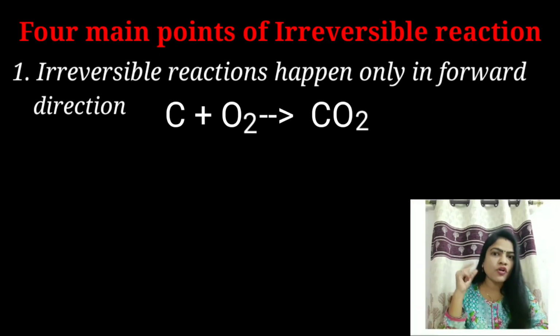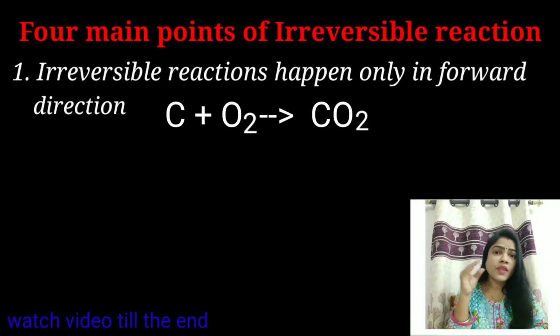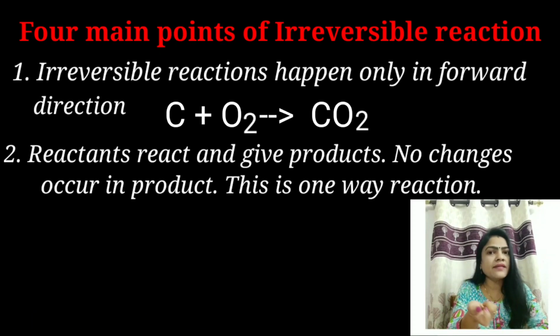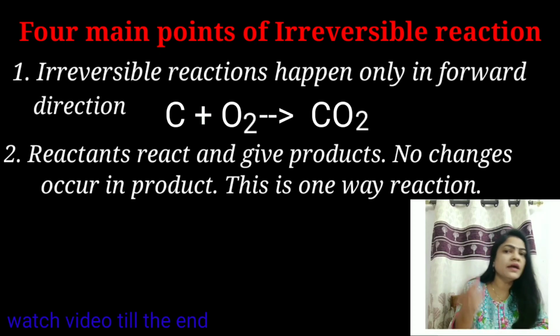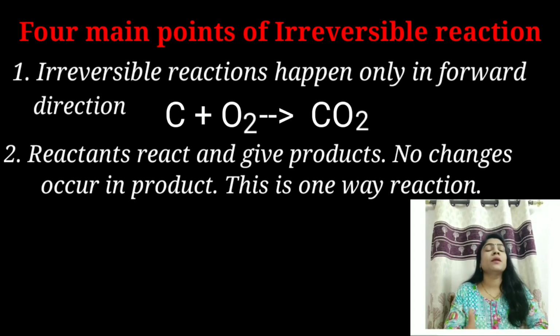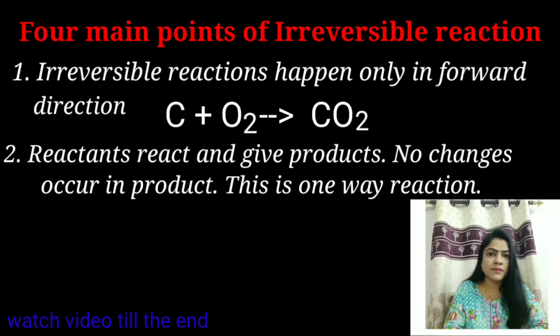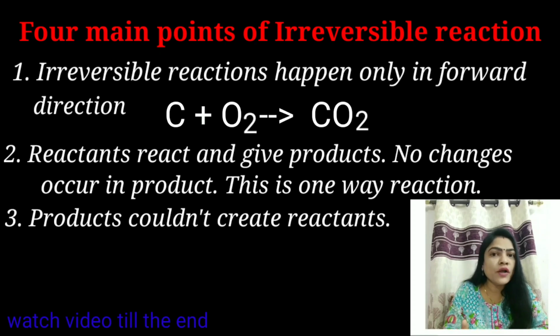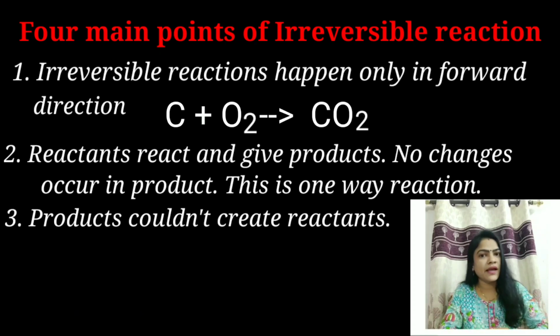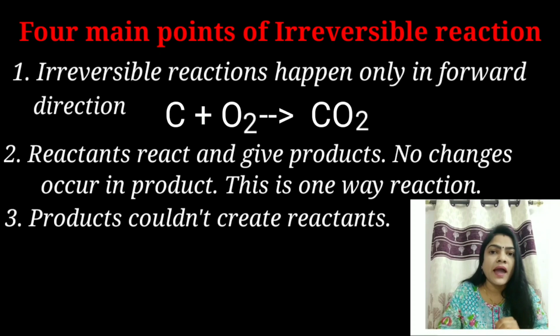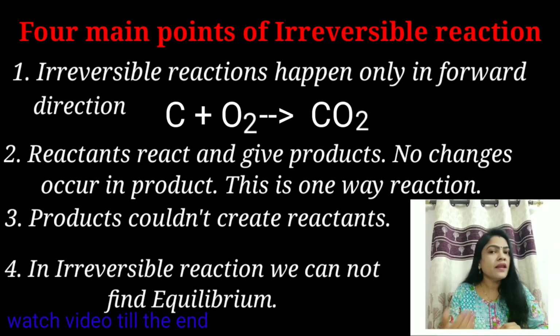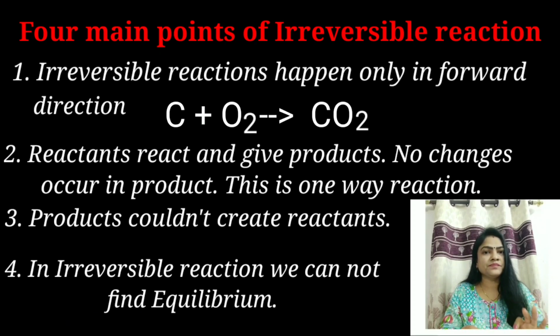In such sort of reaction, reactants react and give product. There is no change in the product. The most important factor in irreversible reaction is that products could not create reactants. And the last point, in irreversible reaction, we can't find equilibrium.